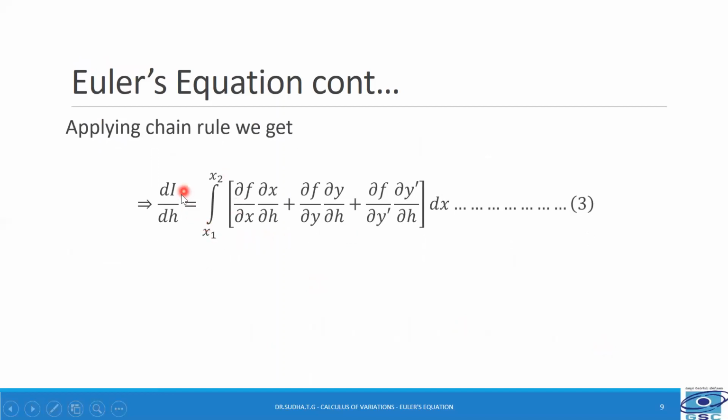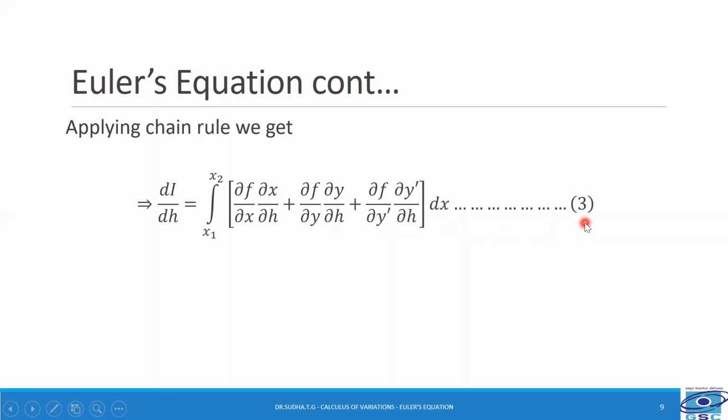So we get dI/dh is equal to, f was a function of x, y and y dash. So first you differentiate f with respect to x and then x with respect to h. So ∂f/∂x into ∂x/∂h plus ∂f/∂y into ∂y/∂h plus ∂f/∂y' into ∂y'/∂h, dx.